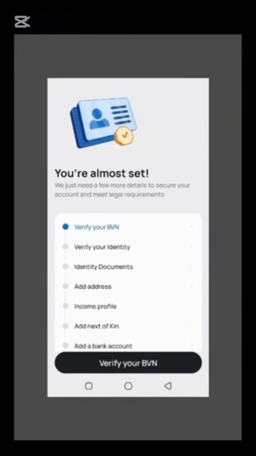And at the same time you can withdraw your dividend when it is being paid. If you do not add your bank account, you can't do these two things. It is very necessary, and I'll take you through the process on how you can add your bank account and other things that you need to do.